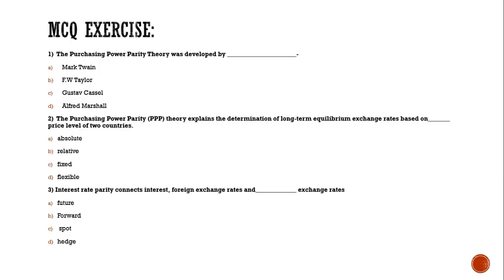Number 1, the purchasing power parity theory was developed by dash. Mark Twain, F.W. Taylor, Gustav Cassel, and Alfred Marshall. Second, the purchasing power parity theory explains the determination of long-term equilibrium exchange rate based on dash price level of two countries. The options are absolute, relative, fixed, and flexible. Third, the interest rate parity connects interest, foreign exchange rate, and dash exchange rate.